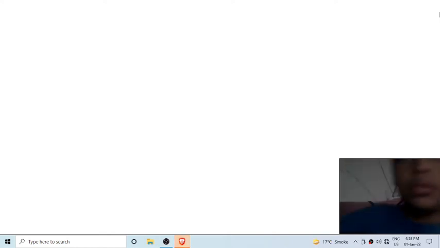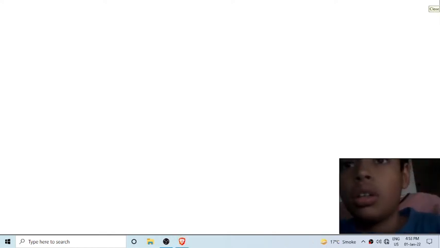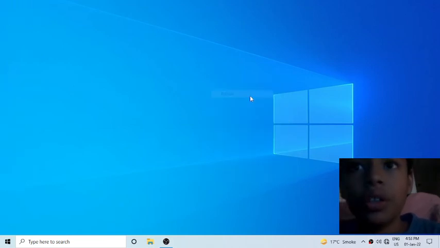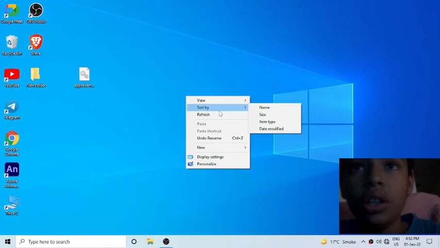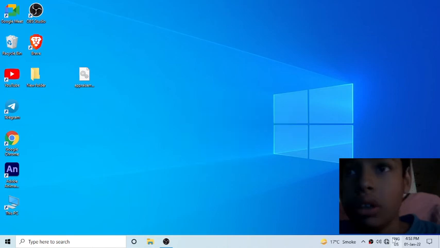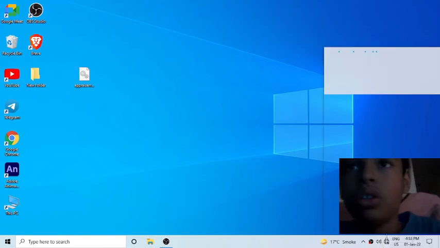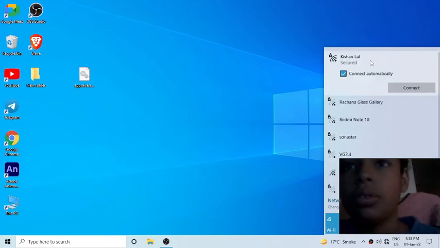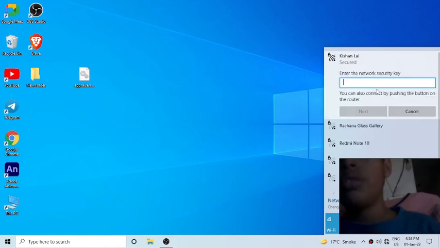After plugging this in, you have to refresh one or two times. If you are not getting a network, right click or left click. So this is my router name. Click on connect. You have to enter your password here. After entering your password, click on next.